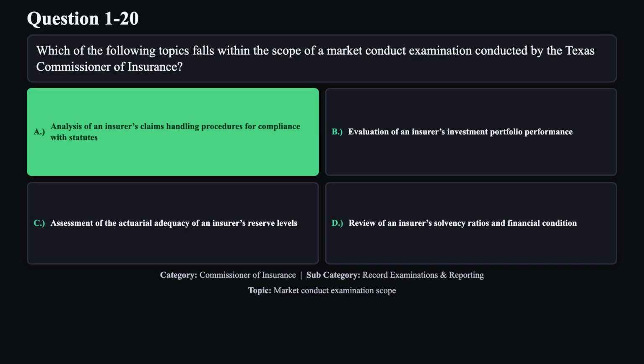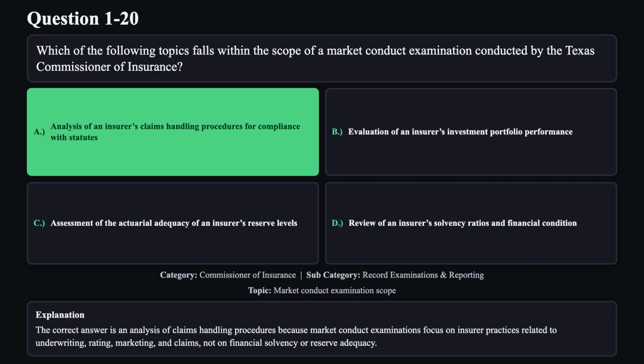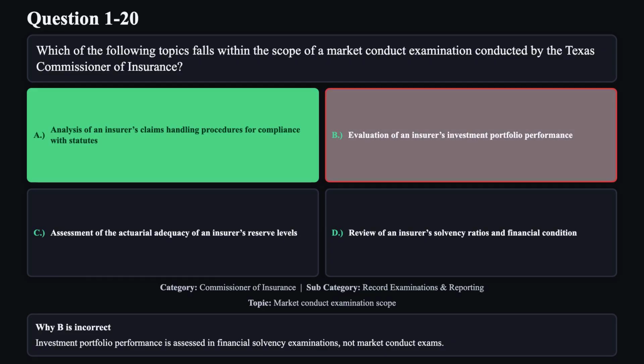The correct answer is A. The correct answer is an analysis of claims handling procedures because market conduct examinations focus on insurer practices related to underwriting, rating, marketing, and claims, not on financial solvency or reserve adequacy. Reason B is not correct. Investment portfolio performance is assessed in financial solvency examinations, not market conduct exams.